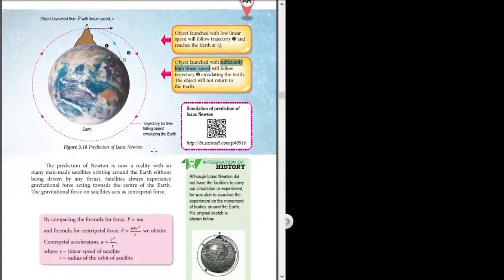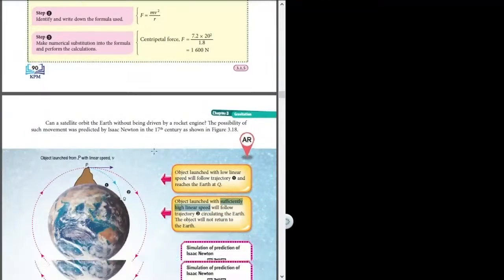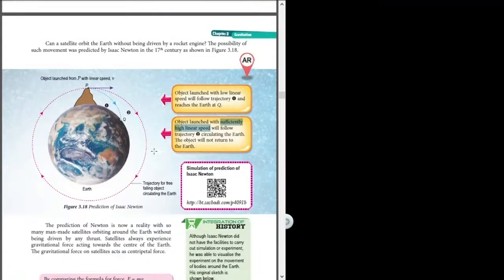You may look into your textbook, on page 91. Like we knew before, a satellite or any other object, such as the moon, does not have any engine to make it move circulating or orbiting the Earth.